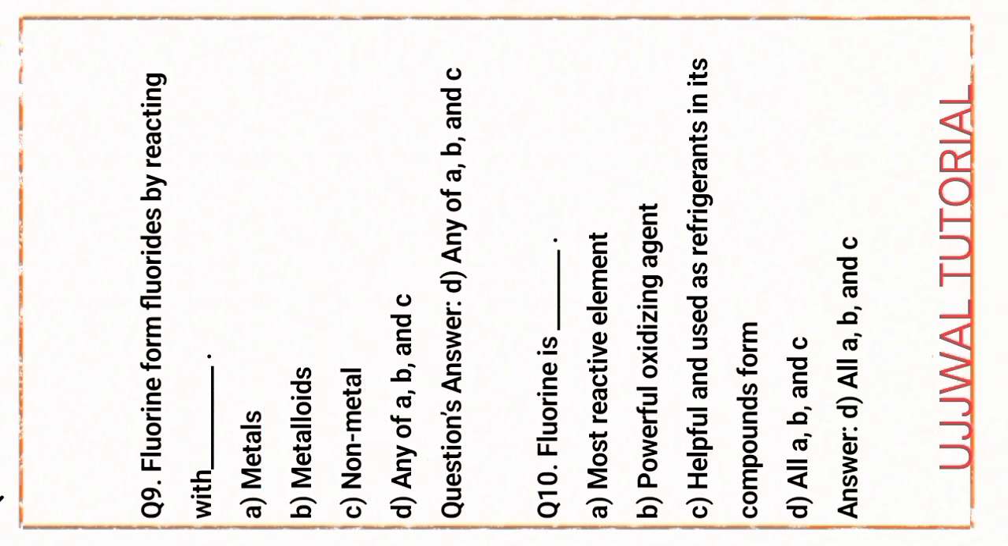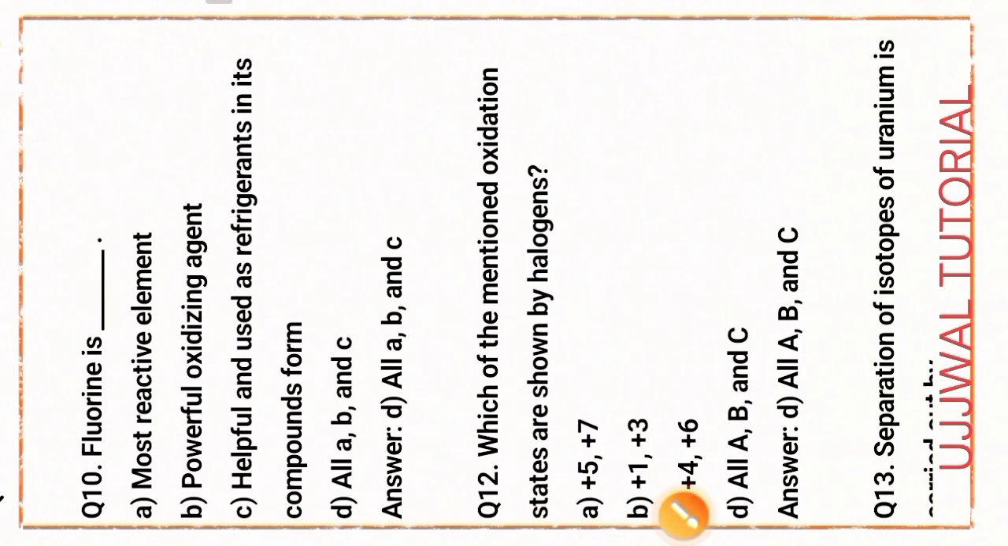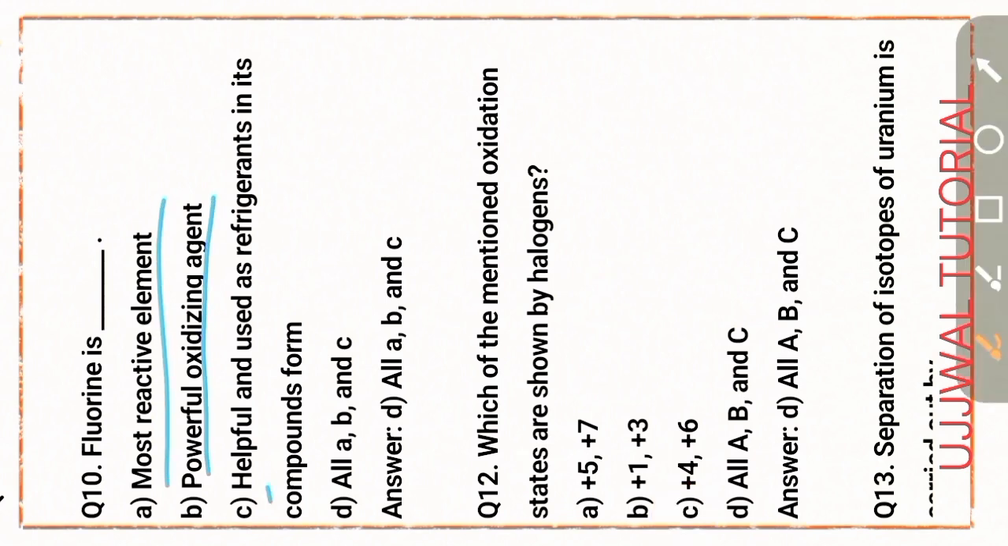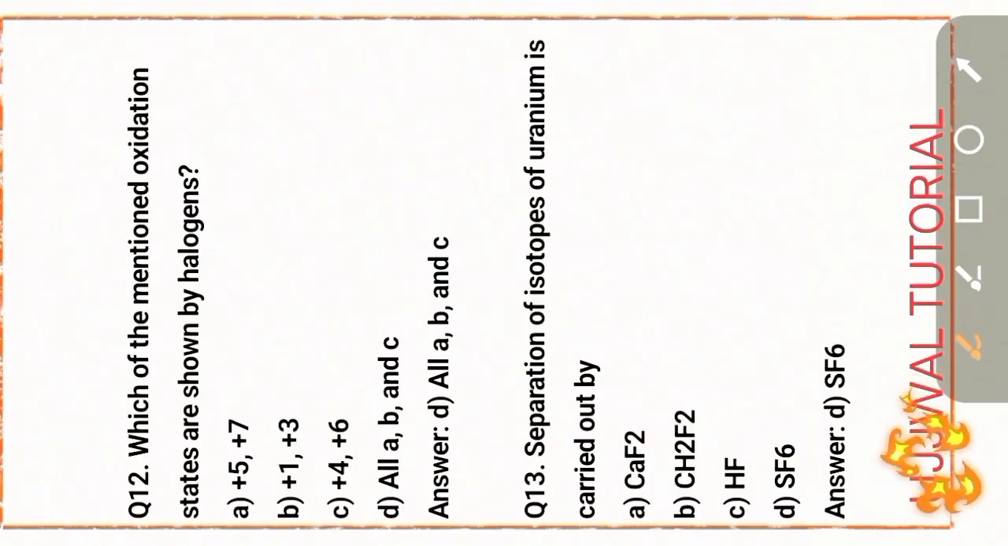Clear? Next, question number 10. Fluorine is the most reactive element, a powerful oxidizing agent, and is used as a refrigerant in its compound form. Option D is the right answer. Question number 12. Which of the mentioned oxidation states are known for halogens? Option D is the right answer, all of A, B, C.